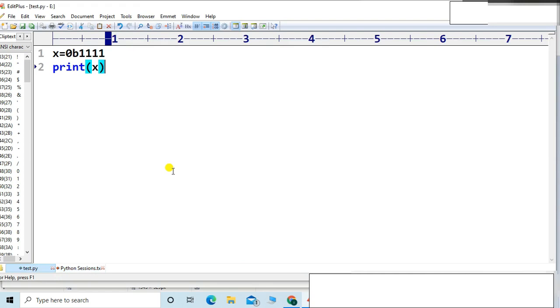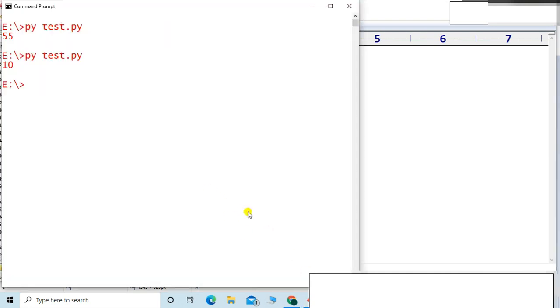Control V, Control S, and let me show the output. Definitely it will return the decimal number 15, because Python will convert it into a human understandable form.